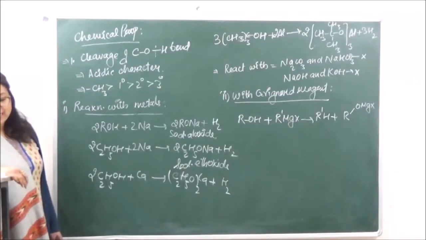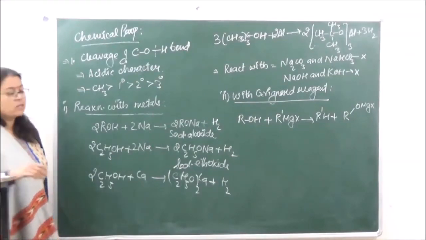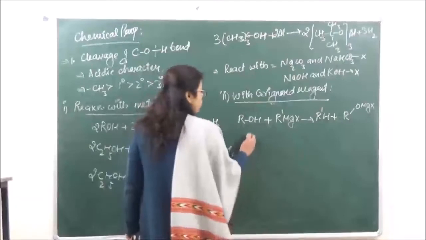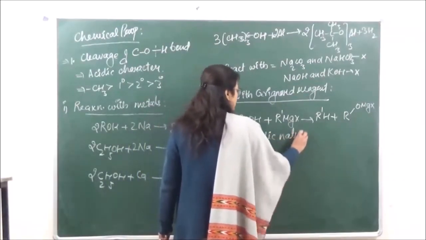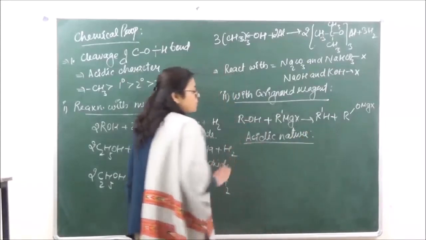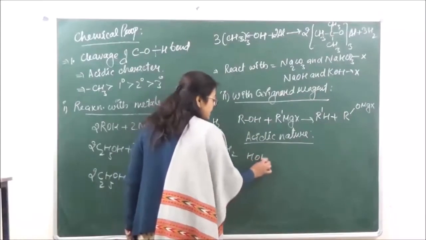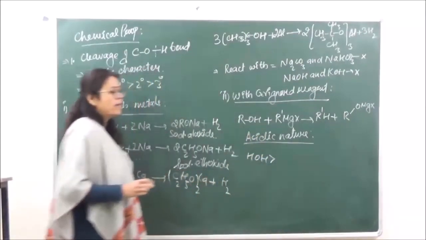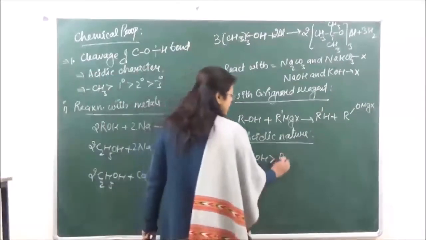Now it is seen that alcohols, they are stronger acids than terminal acetylenes, and acidic nature that is going to be in the order when we are looking at the acidic nature of various compounds with respect to alcohol. It is seen that water that is going to be more acidic, right? And after that we have alcohol.